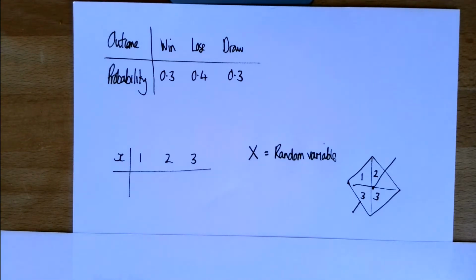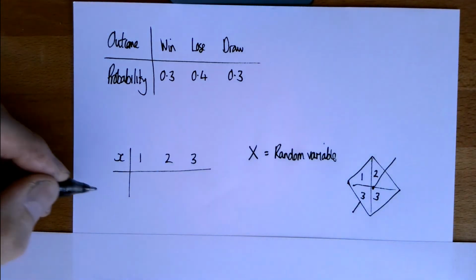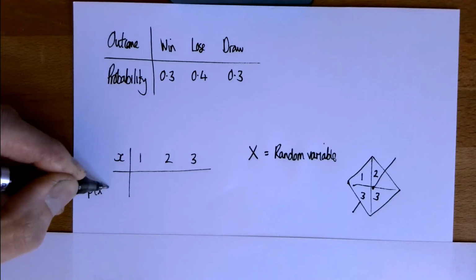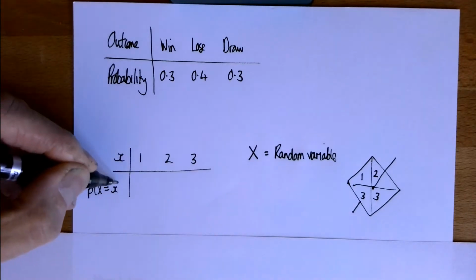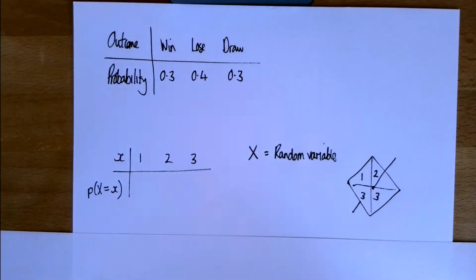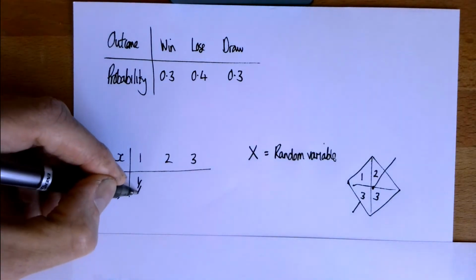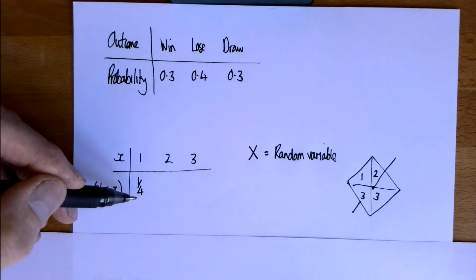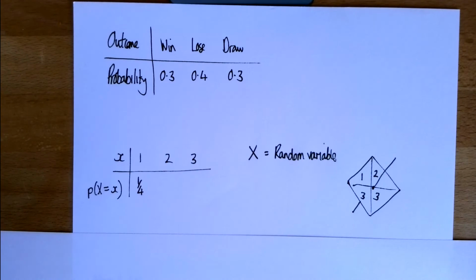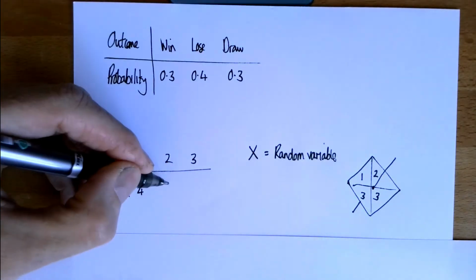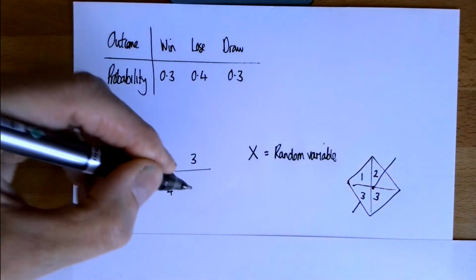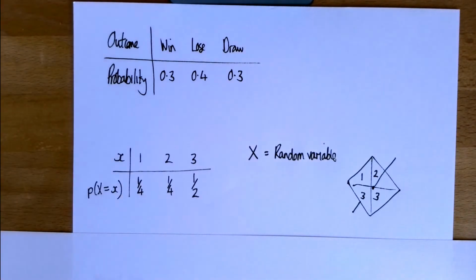And the probability that it's 1, so the probability that x equals 1, so we use this notation here, is a quarter. Notice I'm using decimals, fractions, doesn't really matter. Probability of it being 2 is a quarter, probability of it being 3 is 2 quarters, or 1/2.